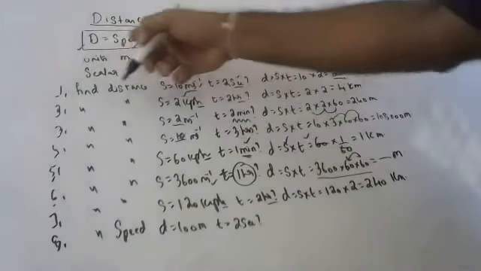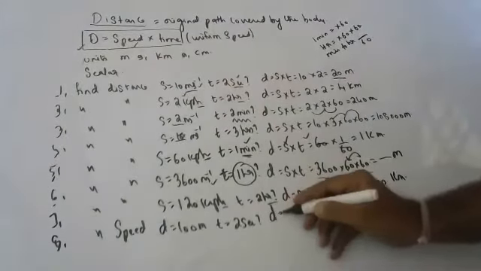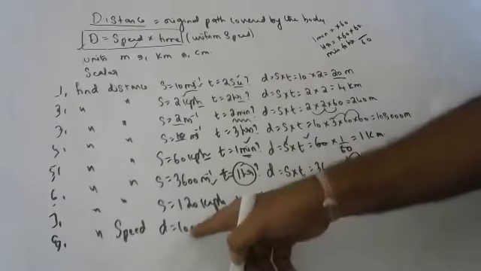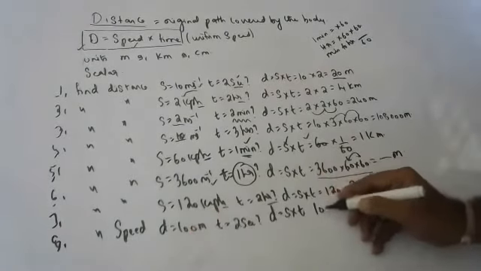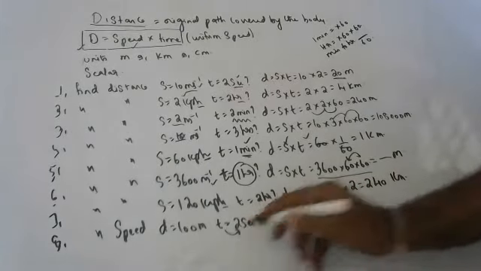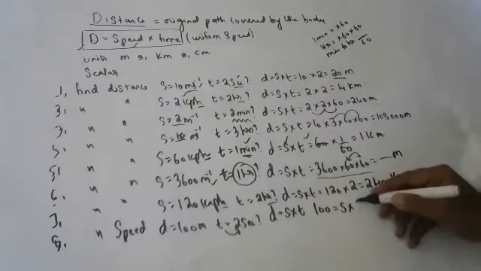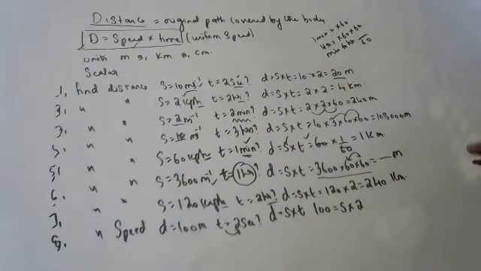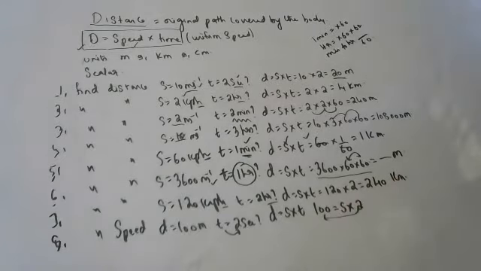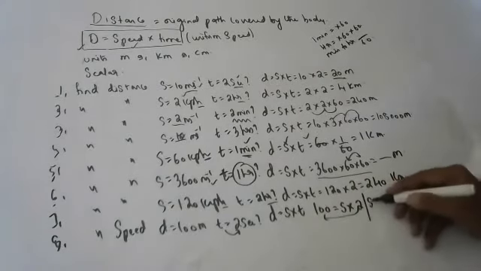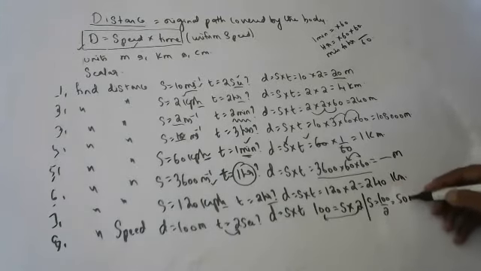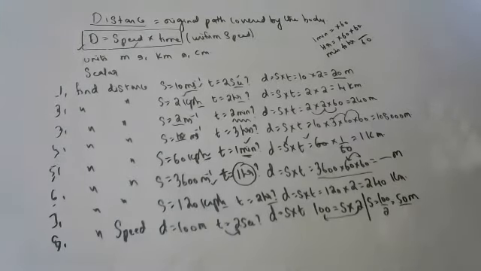The same formula: Distance is equal to speed into time. Can you tell how to do it? Distance, how much did I give? 100 meters, sir. 100 is equal to speed into time. Time is 2 seconds. Since it comes to the other side, it becomes division, so 100 by 2 is how much? 50 meters per second.